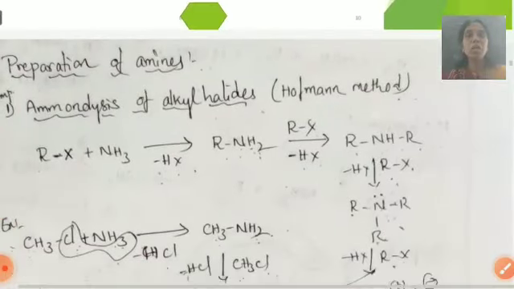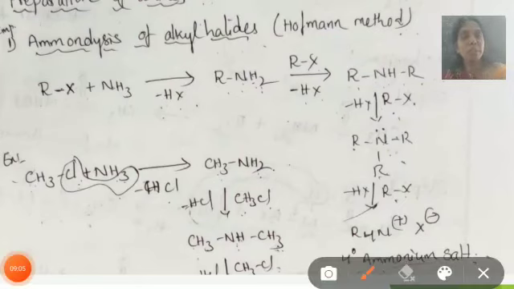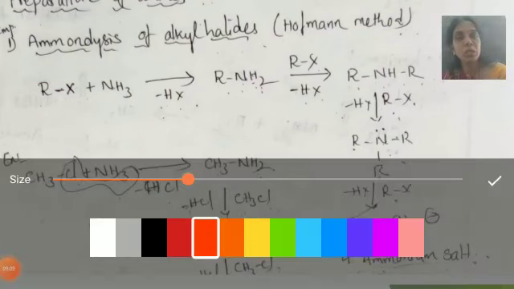So, for example, aminolysis of alkyl halides. This method is also called the Hofmann method. This reaction is called the Hofmann method.